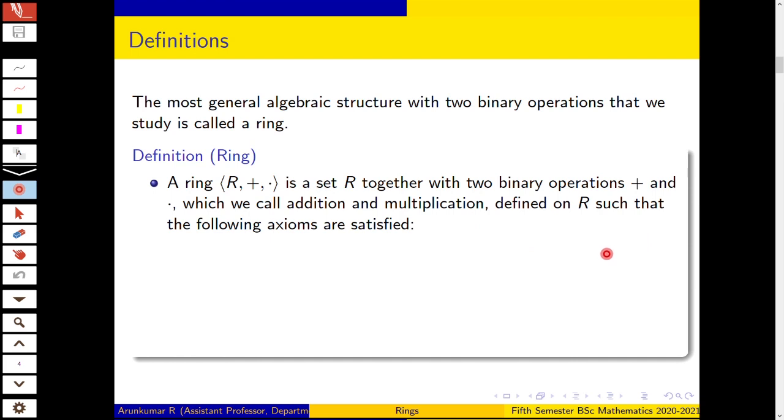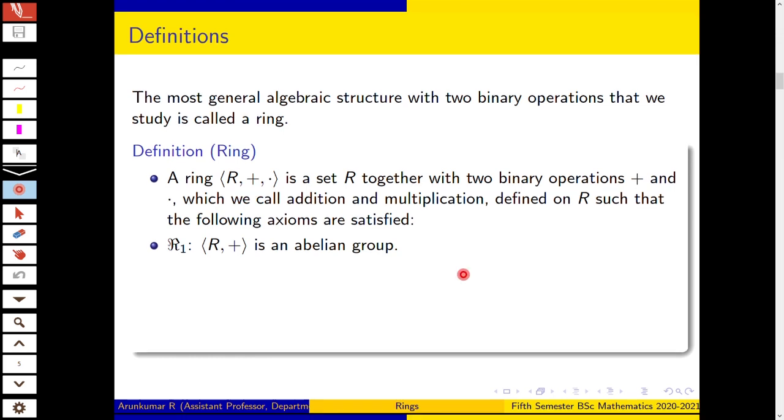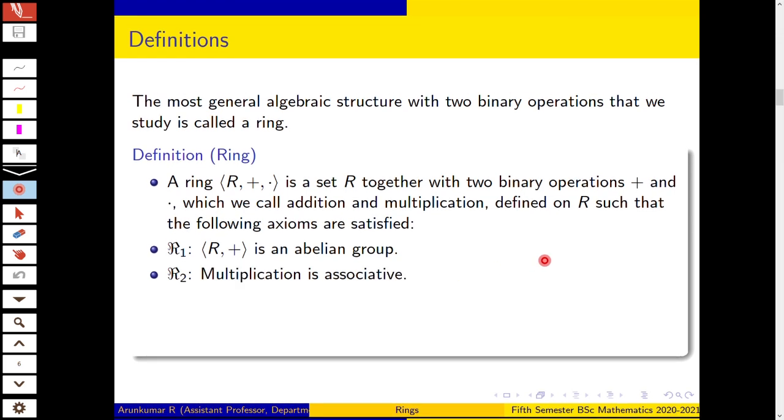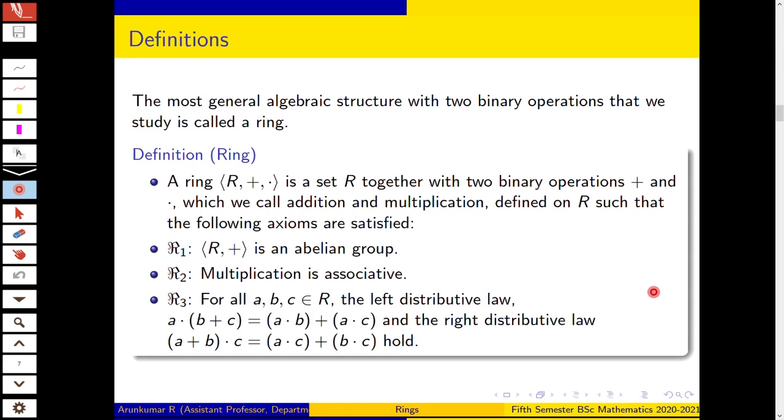So ring axiom 1 is that (R, +) is an abelian group. The set R together with addition is an abelian group. Ring axiom 2 is that multiplication is associative. And ring axiom 3 is that the left distributive law and the right distributive law hold. That is, for a, b, c in the ring R, the left distributive law a·(b + c) = a·b + a·c, and the right distributive law (a + b)·c = a·c + b·c hold.